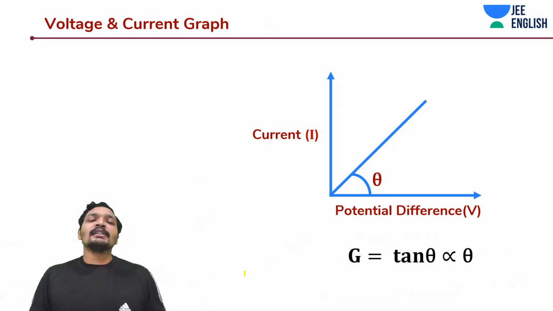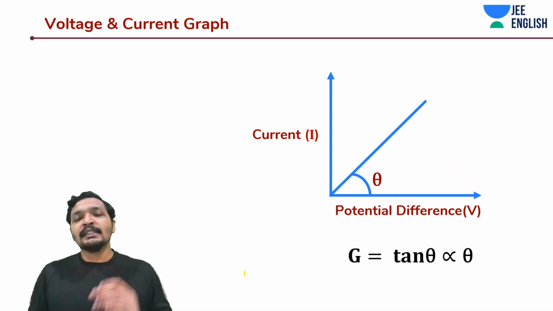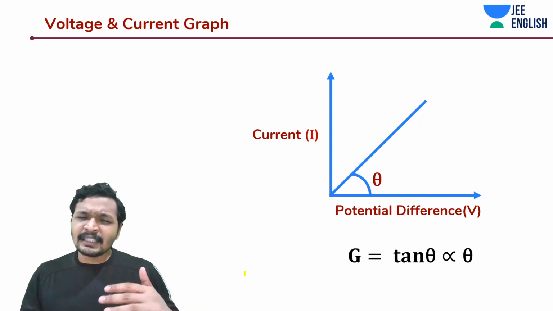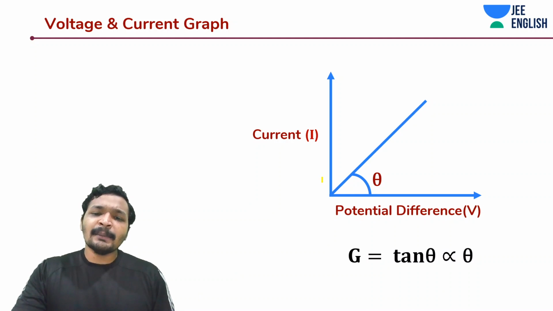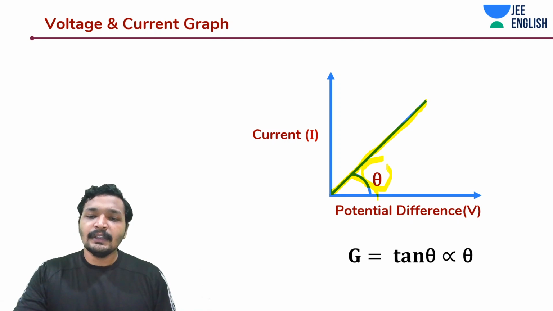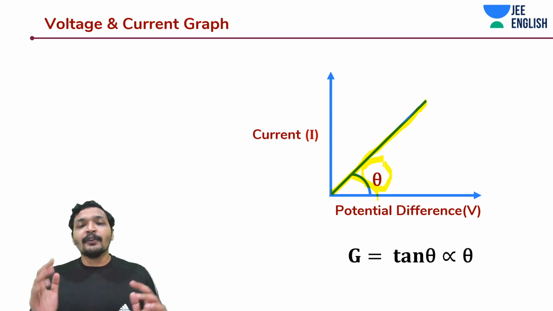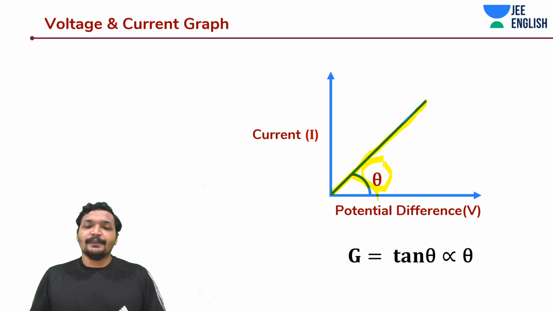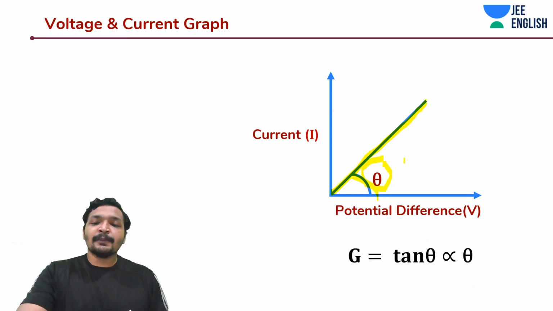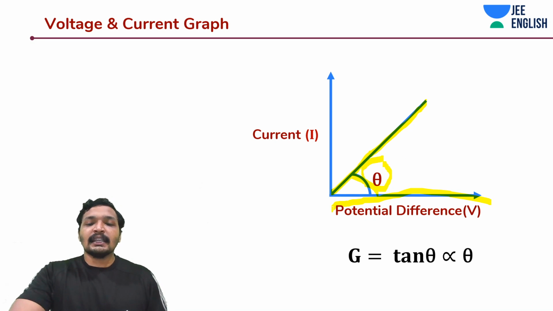Okay. Now let's say I am plotting the voltage on the x-axis and current on the y-axis. What is happening in this case? Very interesting graph. But something is different over here. This time, this theta is not directly talking about resistance, because potential is plotted on the x-axis and current is plotted on the y-axis.